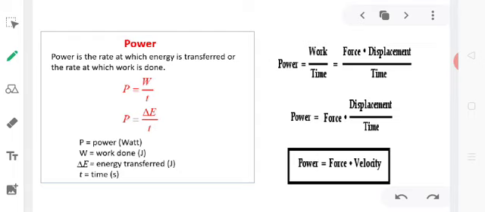The power of an agent can also be expressed in terms of the force applied and the velocity of the body. As we know that power is equal to work by time. The formula for work is force dot displacement, divided by time. Now, we can modify the expression as power equal to force dot displacement by time. We know displacement by time is velocity. So the formula for power turns out to be power equal to force dot velocity. Hence, power of an agent can be expressed as the dot product of force applied and velocity of the body.